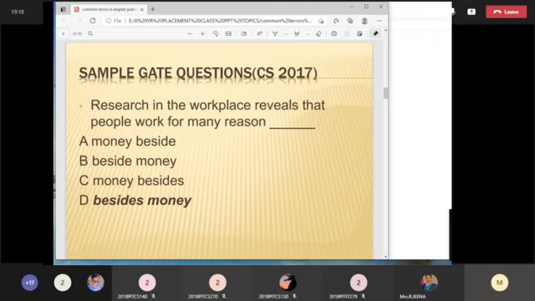So always, with the four options there, try to analyze and try to omit two options. You will always have confusion between two words, between two options.